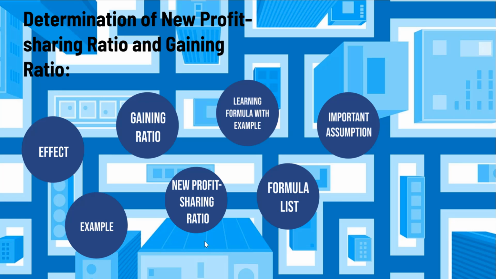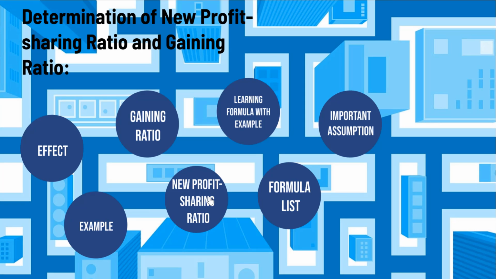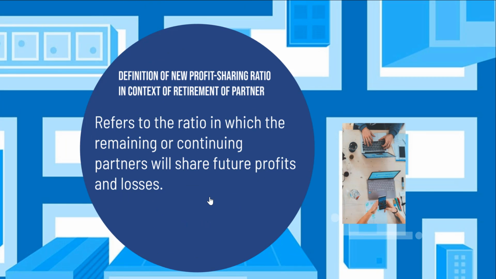Next, what is the definition of new profit sharing ratio in the context of retirement of a partner? NPSR in the context of retirement of a partner refers to the ratio in which the remaining or continuing partners will share future profits and losses.